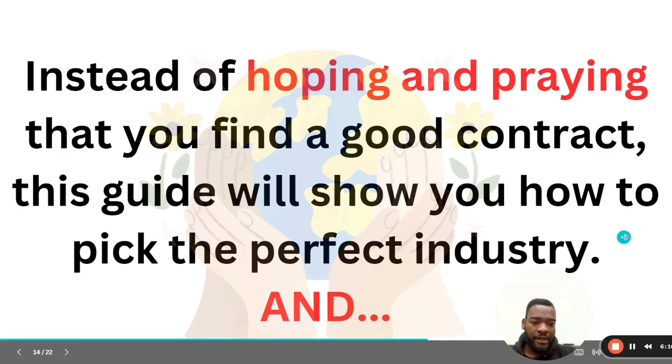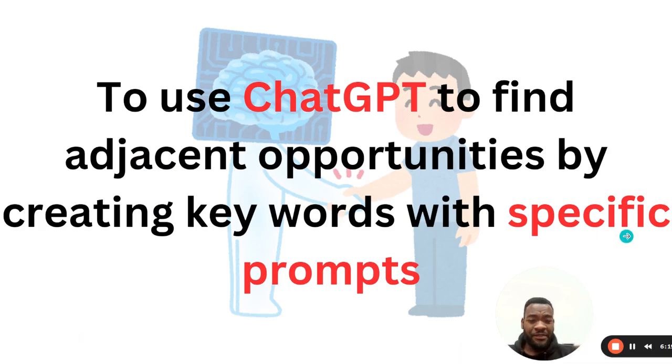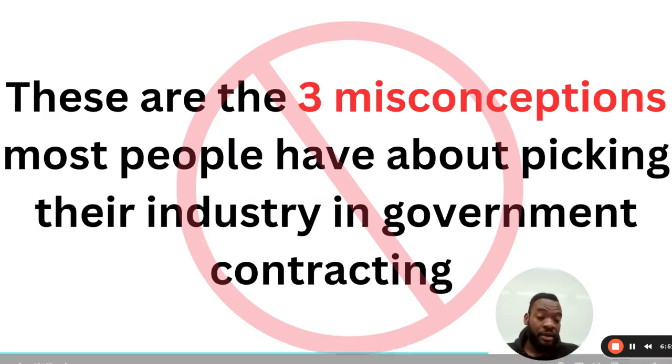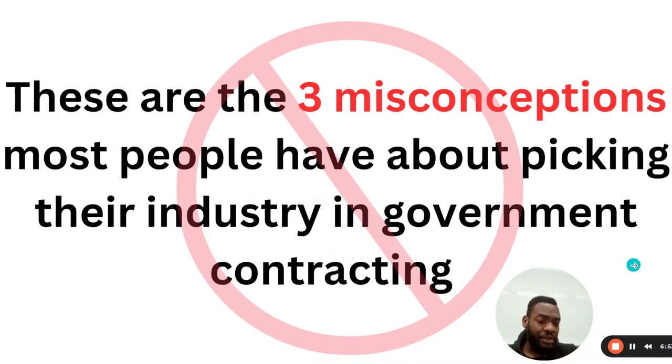Okay. Now, to use ChatGPT to find adjacent opportunities, we're going to be using some specific prompts. ChatGPT is like your best friend slash personal assistant who has read every book in the world. And we're going to be using ChatGPT with specific prompts to help us achieve the goal that we plan to achieve. And that goal is to select the best industries based on volume in order to begin our government bidding process. Now, there are three misconceptions that most people have about picking their industries in government contracting that I want to deal with today.